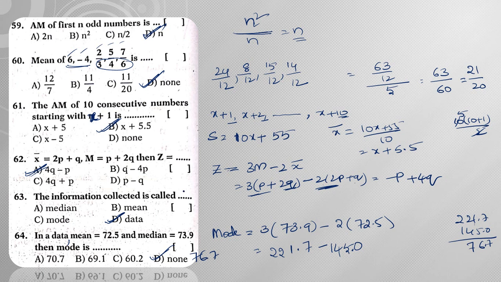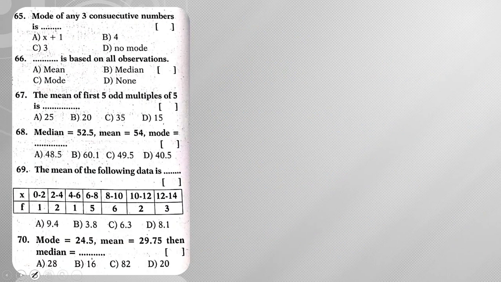From 1 we cannot subtract, so we take a borrow, 11 minus 5 is 6. Next 11 minus 4 is 7, and 1 minus 1 is 0. So 76.7 is my answer. But the option 76.7 is not given, hence none will be my answer here.